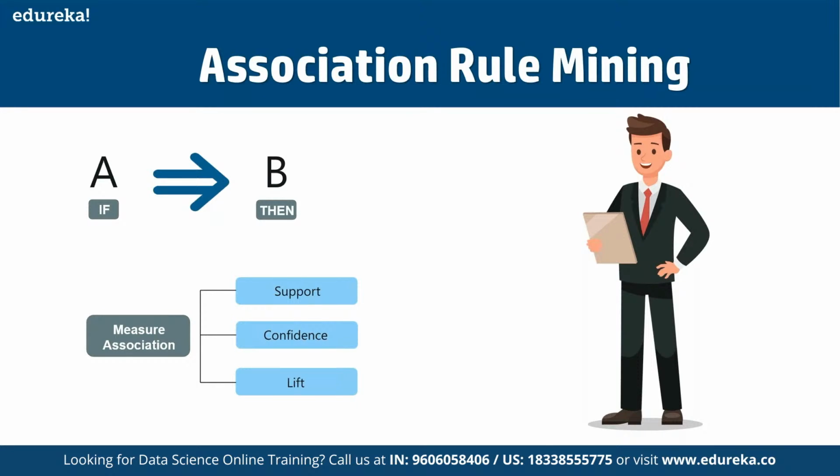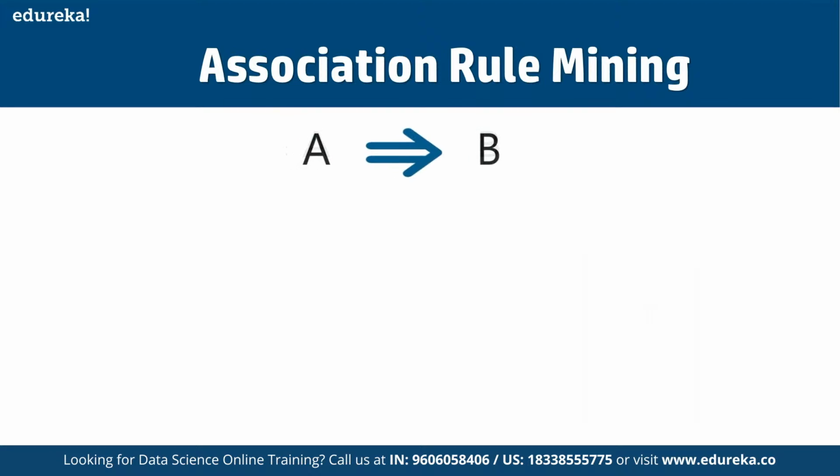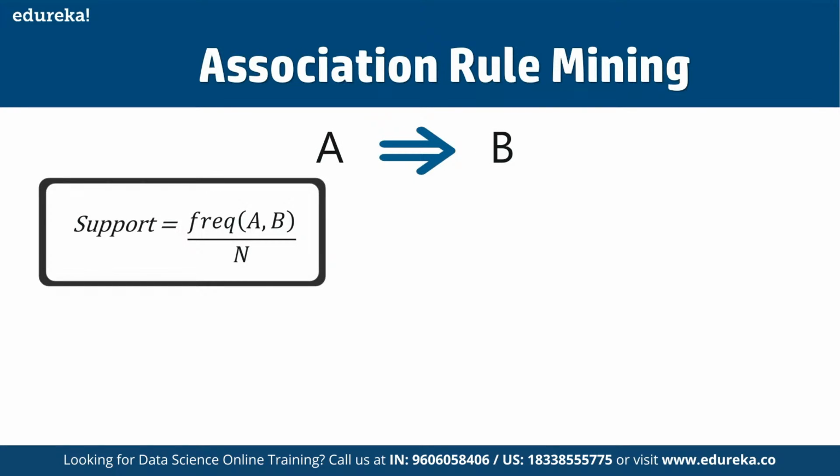Support gives the fraction of transactions which contain items A and B. Basically, support tells us about the frequency, the combination of items bought frequently.